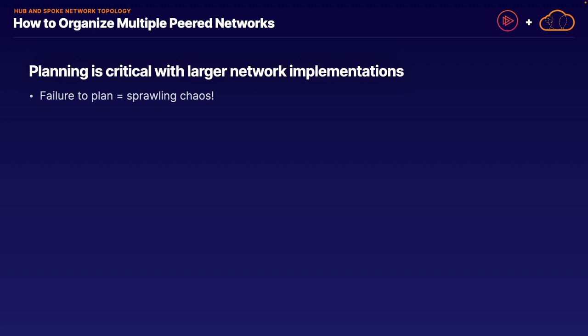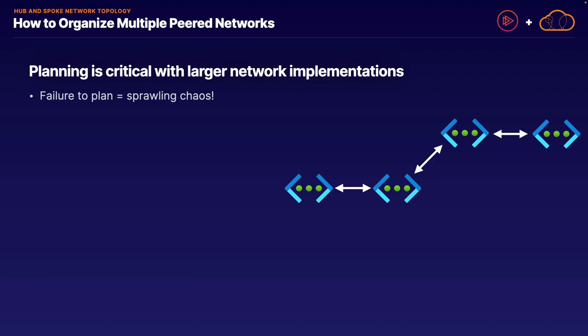When you first start out, you may have only 2 or 3 Azure networks that you need to connect together. Well, planning really isn't that important because you can simply create a single peered connection between 2 networks. Not that big of a deal. However, as your network implementation grows, you may start adding additional virtual networks, maybe in different regions all around the globe, and you have to be able to connect those networks as well. You may start to see the issue we're getting into at this point, especially given the key restriction we've discussed that network peering is non-transitive.